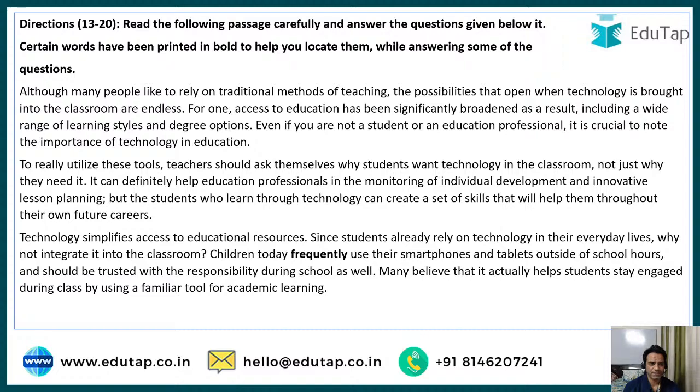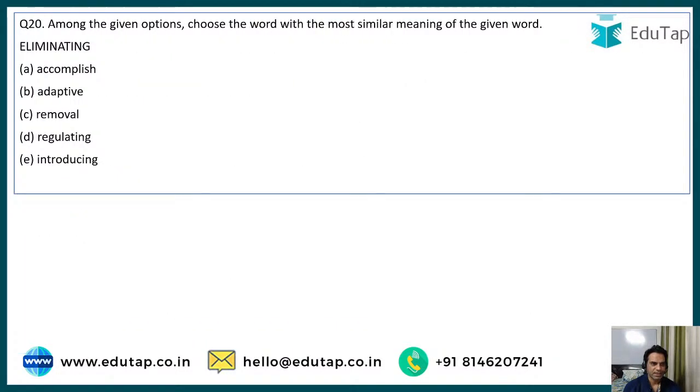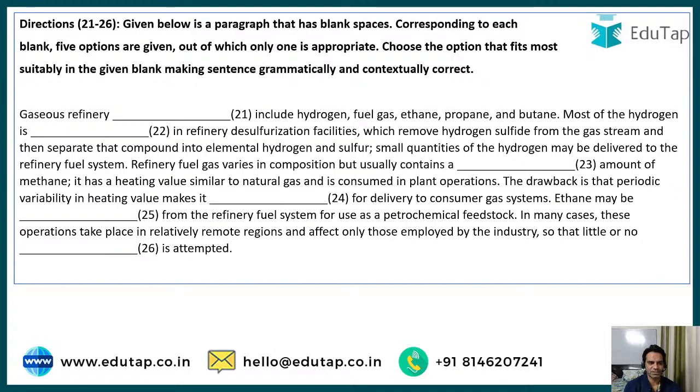So this was the passage that was given last year. I'm just skipping to question number 20, and we will take up the other questions first, and then we will come back to this passage. Let's take the cloze test first, because it's very economical considering the time constraint that you have in your exam. So let's try this first, and then we will come back to your reading comprehension, right?